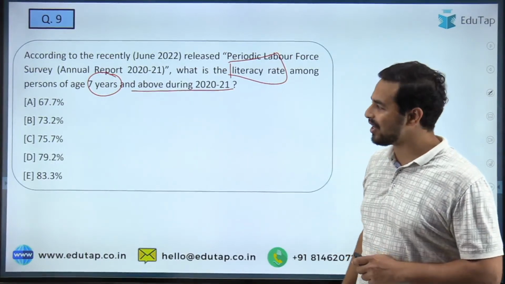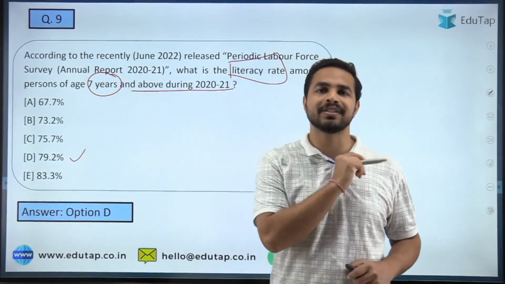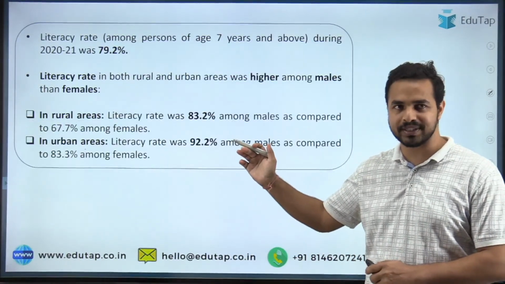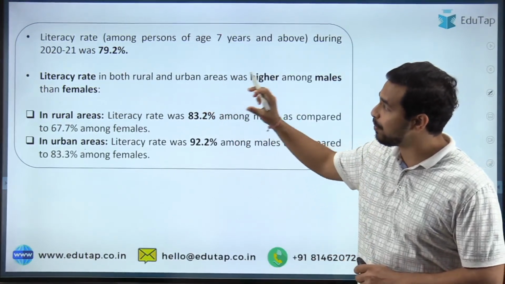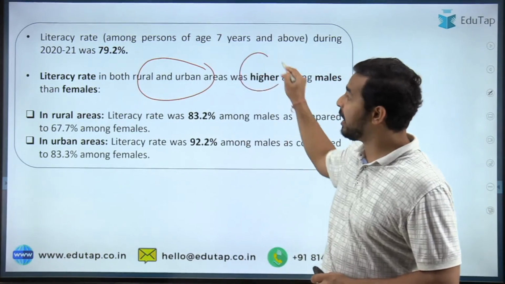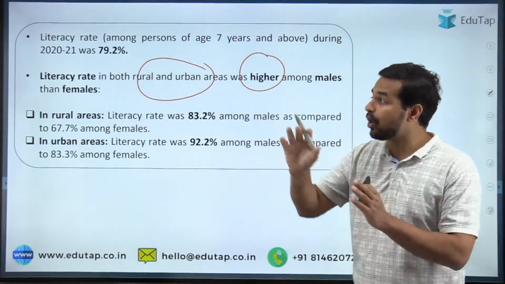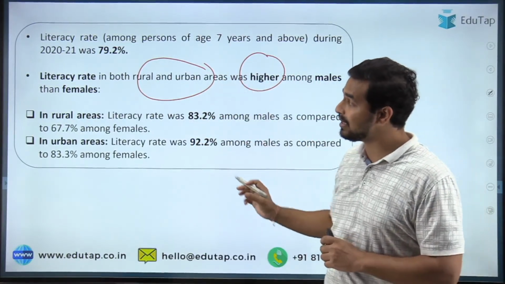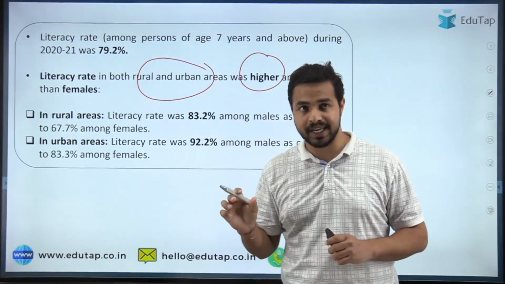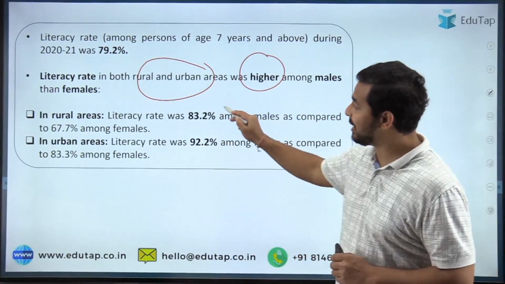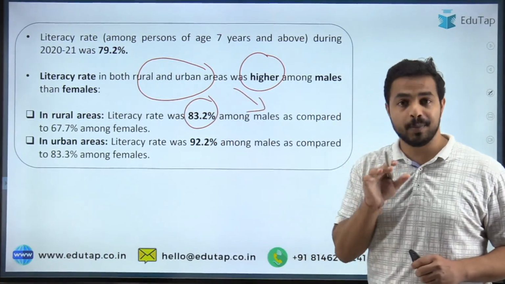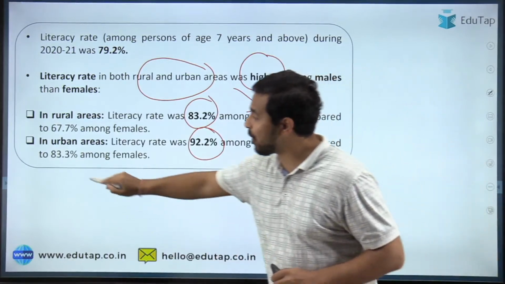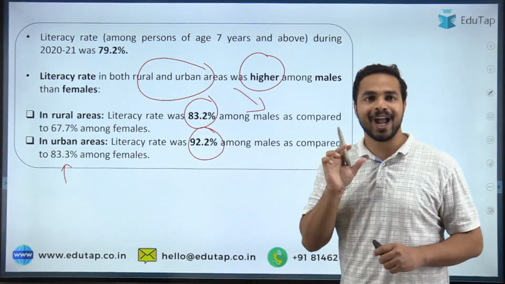And guys, here in this question, the right answer is option D, that is 79.2%. So Albert, Nilesh, Megha, everybody have answered the question correctly. That is 79.2%. So you can see here the literacy rate in both rural and urban areas was higher. Basically, males once again are dominating here, as the literacy rate of males is higher as compared to females in both rural as well as urban areas. In rural areas it was 83.2% among the males, and in urban areas it was 92.2% among the males, and when I talk about the females it was 83.3%. Okay, I hope this is clear, guys.